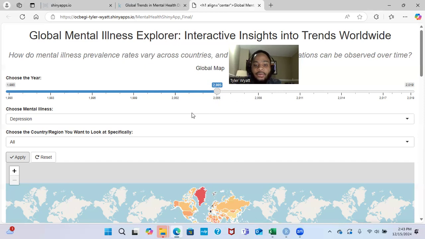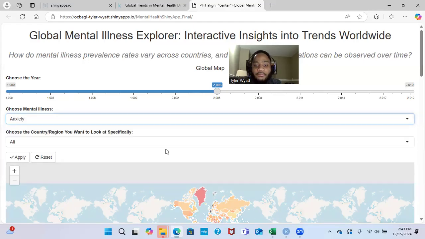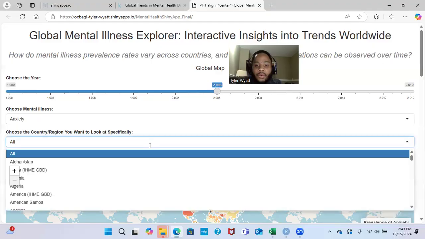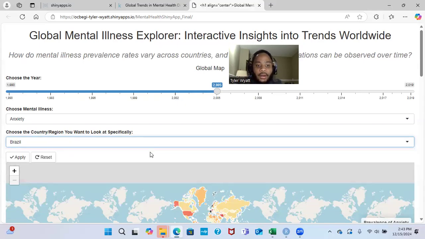Next, we have a mental illness dropdown where you can choose one of the five mental illnesses from the drop-down menu. So, for example, selecting anxiety. Next, there is a country drop-down menu that lets you select or type in the country of interest that you would like to look at. So, for example, you would select or type in Brazil.